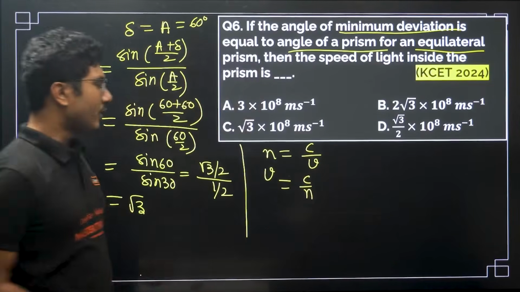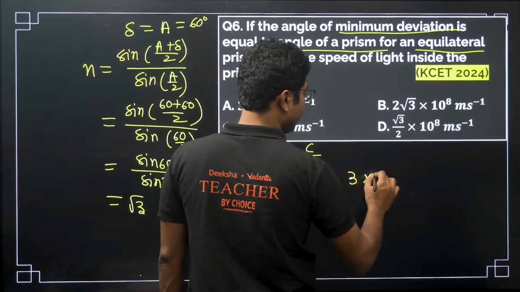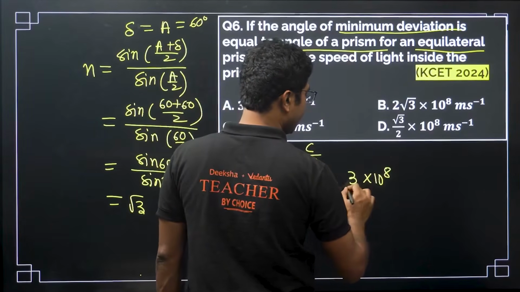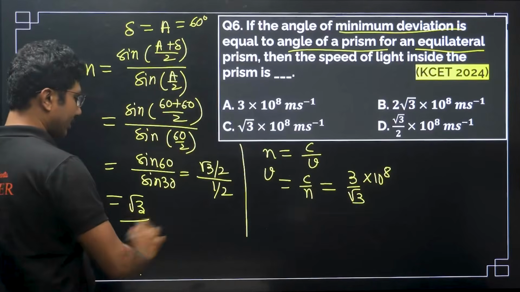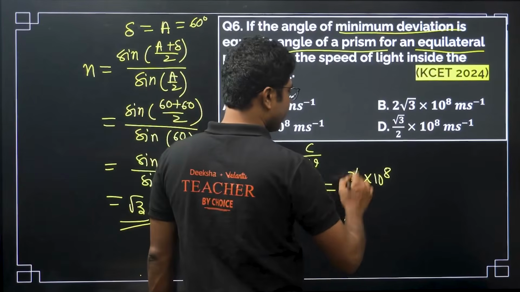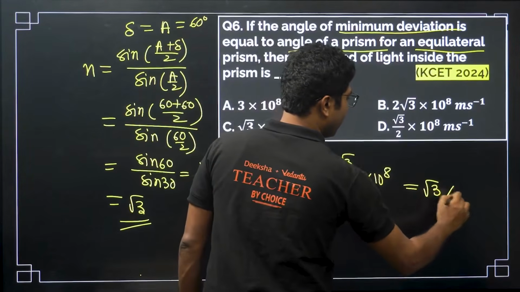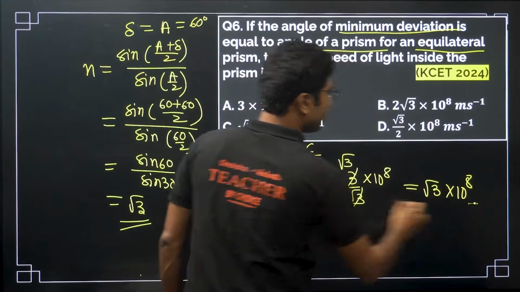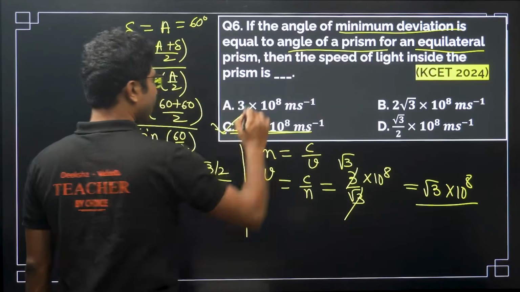Speed of light in any medium is given by c by n. c is 3 into 10 to the power of 8, that value is constant. We know n is root 3, so you just need to rationalize it. You will get root 3 into 10 to the power of 8. So the correct answer is root 3 into 10 to the power of 8. Option C is correct.